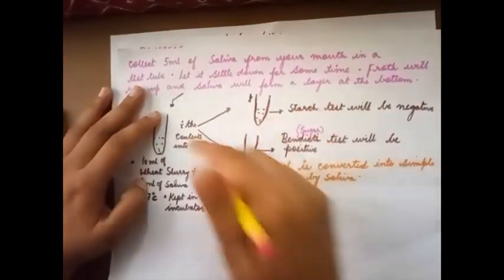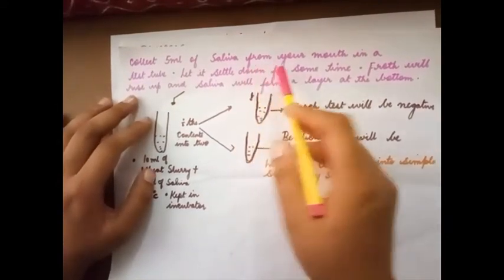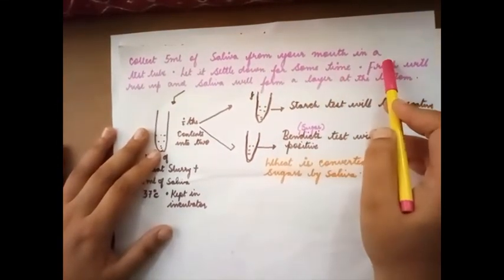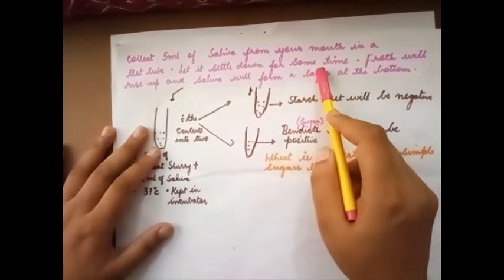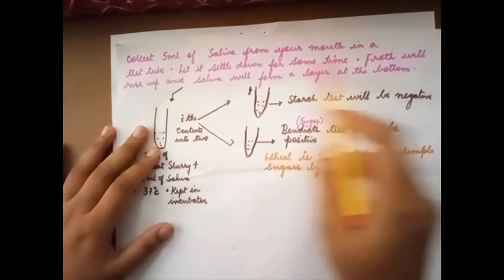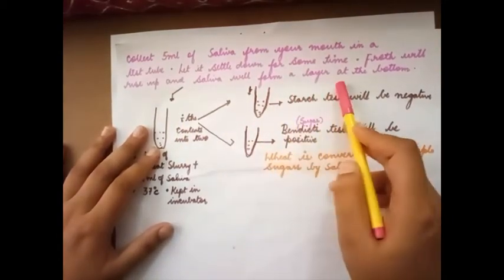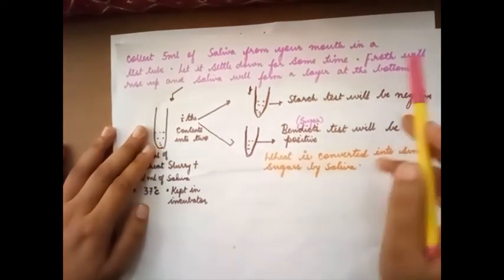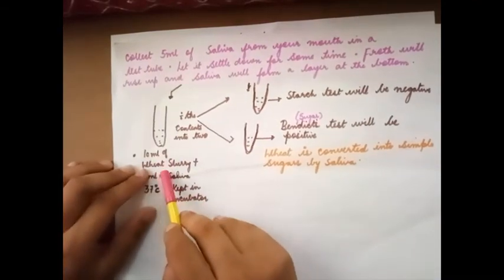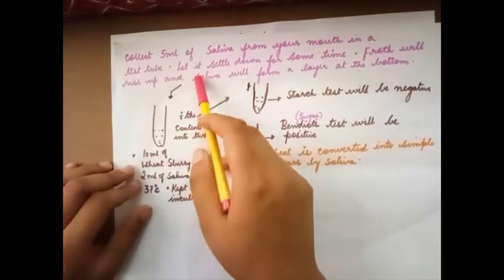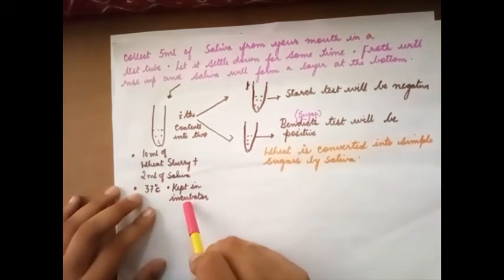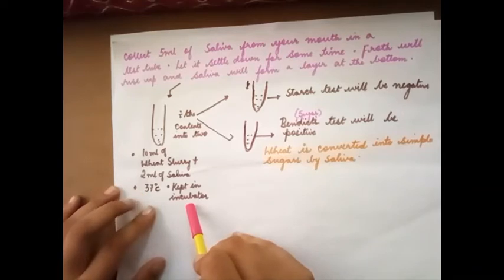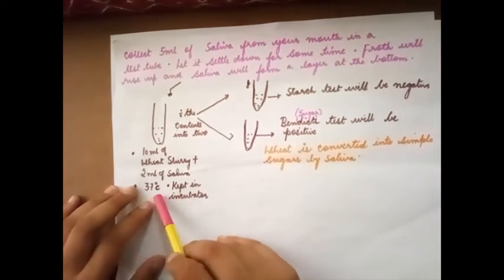Next, we are collecting 5 ml of saliva from the mouth and we are putting it in a test tube and leaving it to settle for some time. Slowly froth will rise up and saliva will form a layer at the bottom. And we are taking 10 ml of wheat slurry plus we are adding 2 ml of saliva, and we are keeping it in an incubator. Incubator maintains the temperature, and the temperature that is maintained is 37 degrees Celsius.